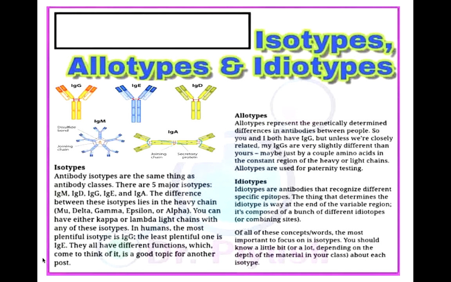If I talk about lambda, there will be lambda 1 and lambda 2, and in kappa there will be kappa 1 and kappa 2. So lambda and kappa light chains are further having their subclasses within them. Now, when you talk about isotypic determinants, they are talking about the constant region determinants.